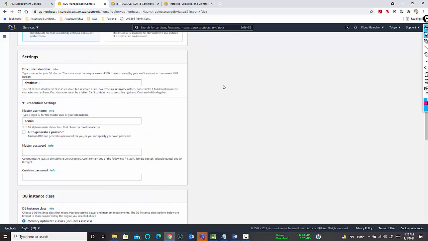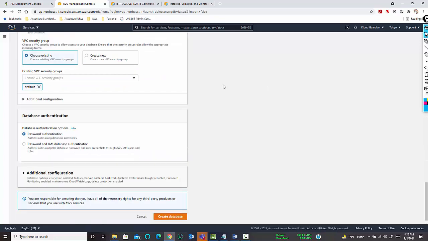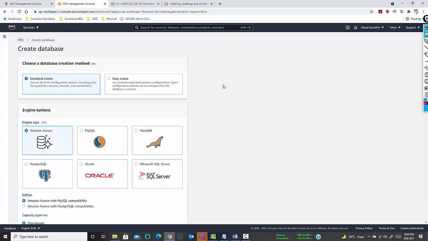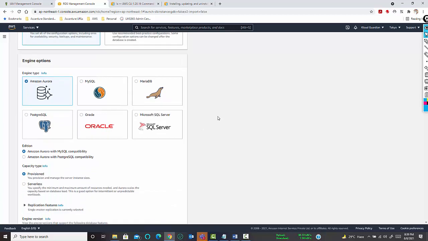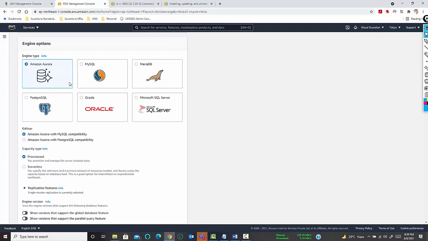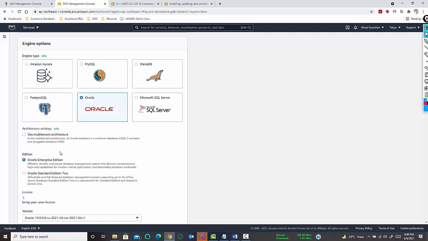and I scroll down, you can see lots of other options have come up. Once we go for standard create, these are the database engines with the help of which you can create the RDS instances. We have Amazon Aurora, MySQL, MariaDB, PostgreSQL, Oracle, and Microsoft SQL Server. If you select Oracle, it has two types of versions: Oracle Enterprise Edition and Oracle Standard Edition 2.